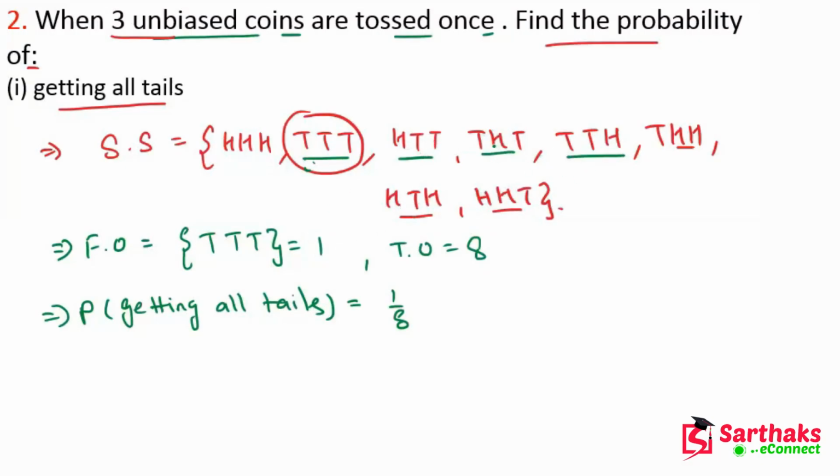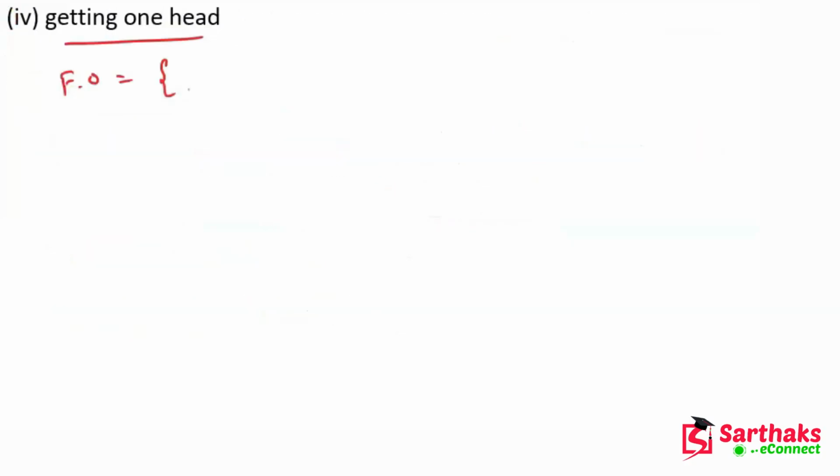So head, tail, tail; tail, head, tail; tail, tail, head. Okay. Understand? And how many? There are 3 total favorable outcomes.